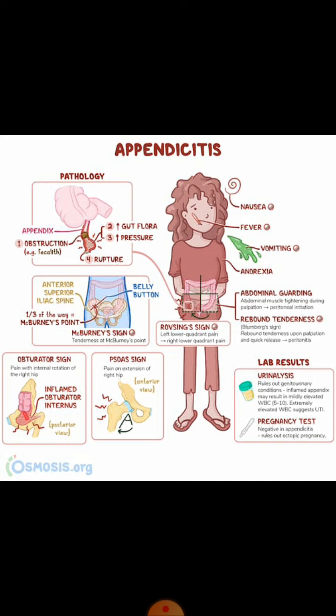let's just recap. First of all, there is some obstruction, for example by fecalith of the appendix lumen, as a result of which there is increased proliferation of the gut flora. There is increased accumulation of the mucin material here, so it causes increased pressure and it may result in rupture of the appendix.